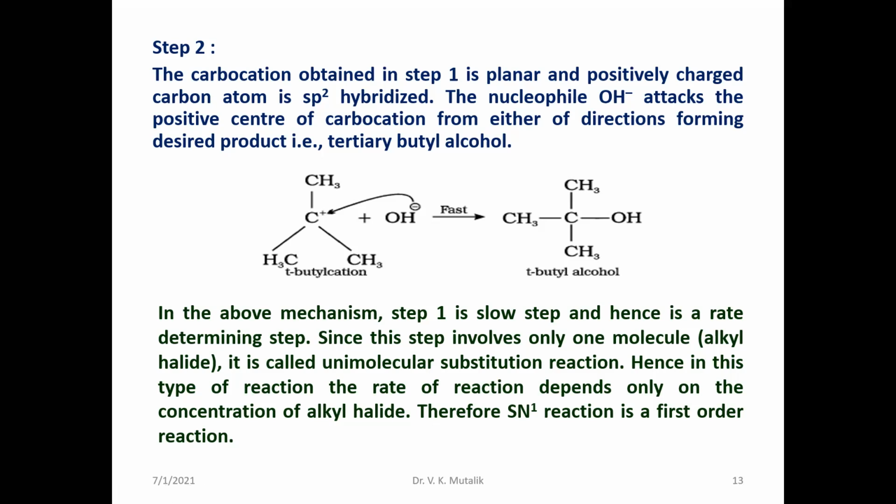And moreover, the number of species involved in the rate determining step is only one, that is alkyl halide. That's why it is called a unimolecular reaction. Molecularity is nothing but the number of molecules which get involved in the rate determining step of the reaction. So in the rate determining step where ionization takes place, only alkyl halide is involved. That's why it is an SN1 type of reaction.